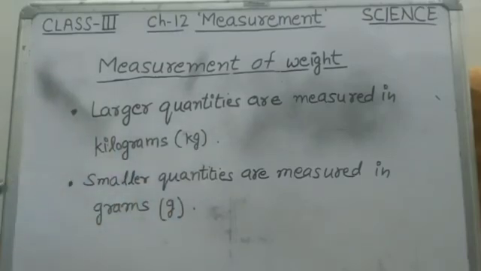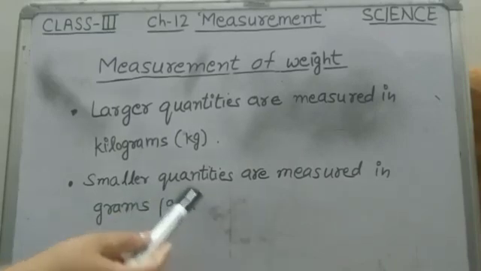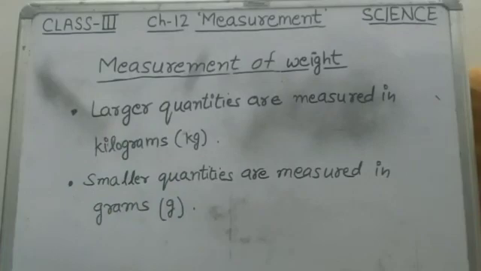So larger quantities are measured in kilograms and smaller quantities are measured in grams, which is represented by g. Smaller quantities like gold, we measure it in grams.